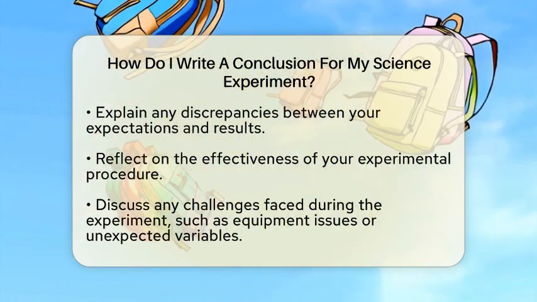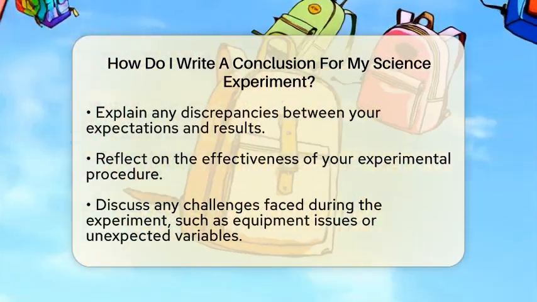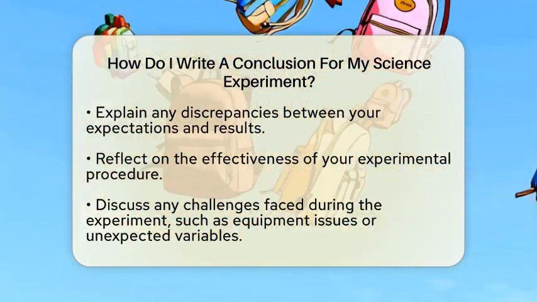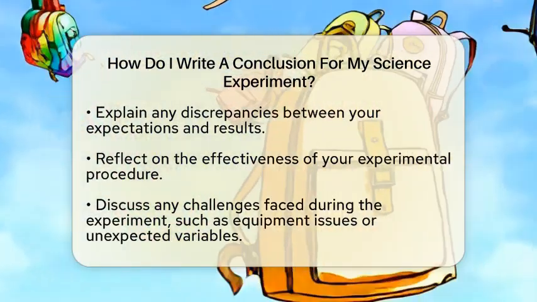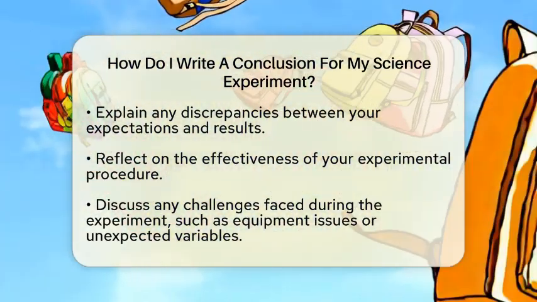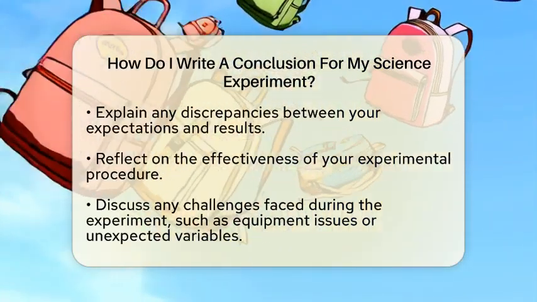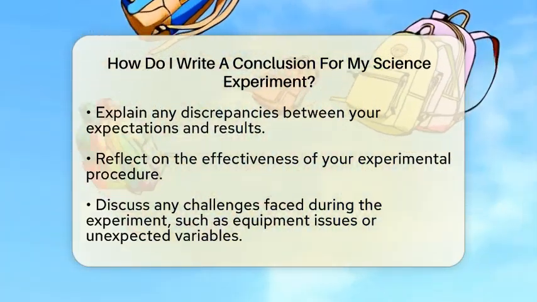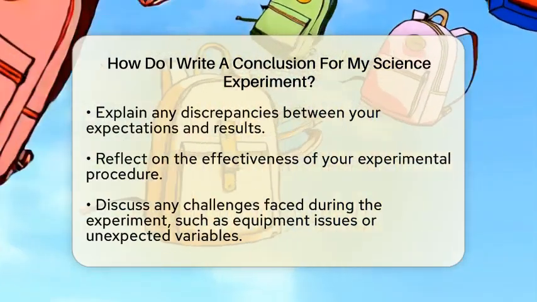Next, summarize your results. Highlight the key findings from your experiment. Use specific data to support your statements. For instance, you could mention, the plants that received more sunlight grew taller than those that received less. This gives your audience a clear picture of what happened.